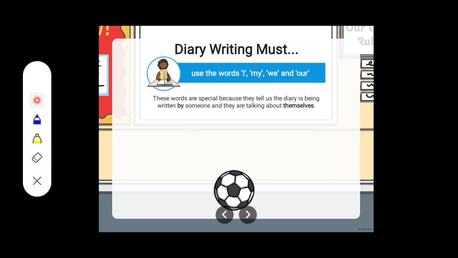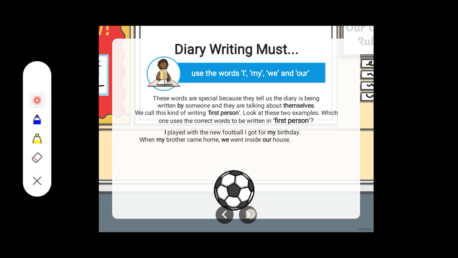Next, we have to use words such as I, my, we, and our. These words are special because they tell us the diary is being written by someone and they are talking about themselves. We call this kind of writing first person. Let us see some examples over here.